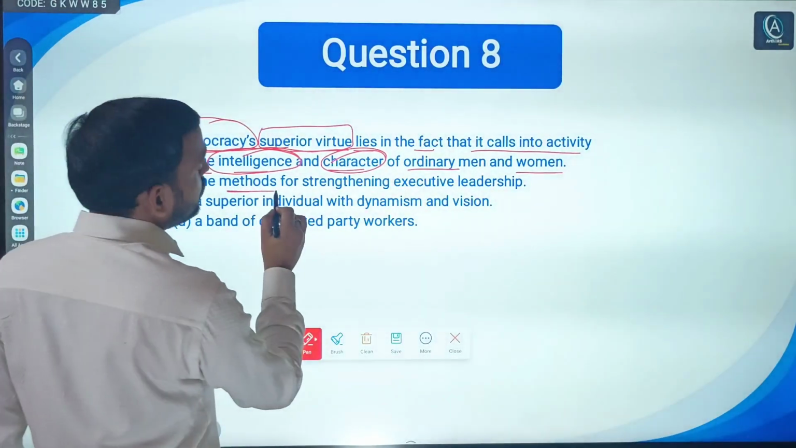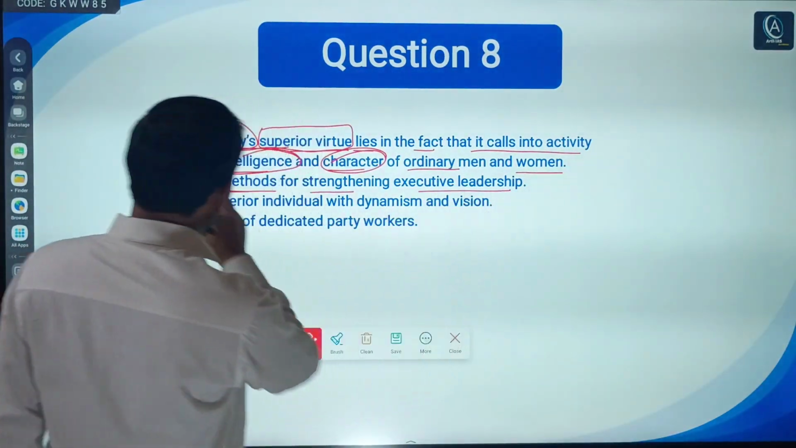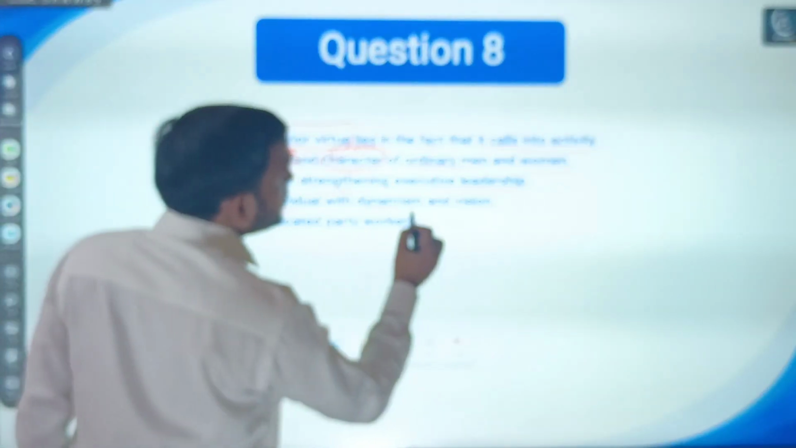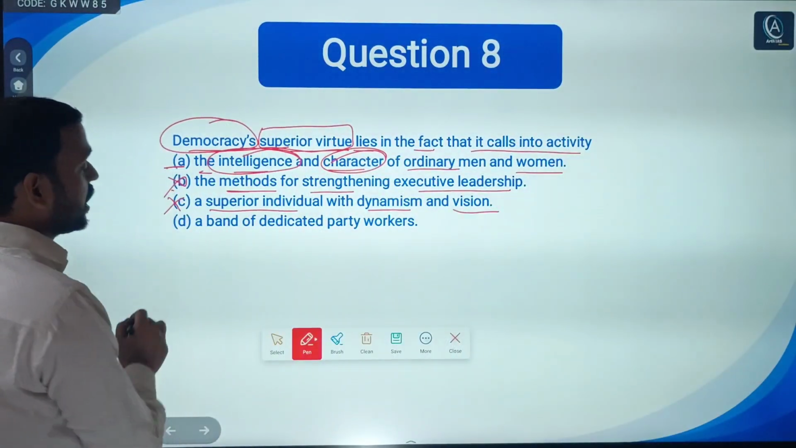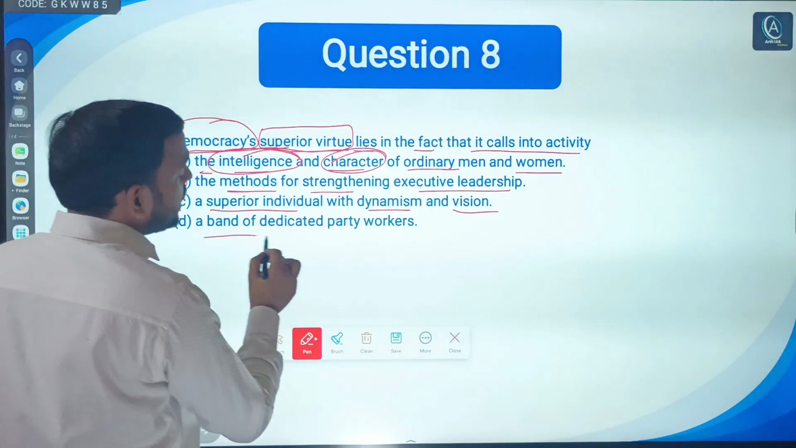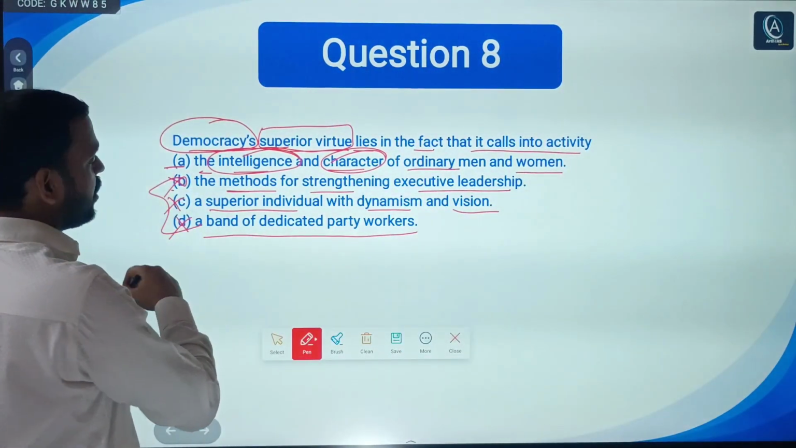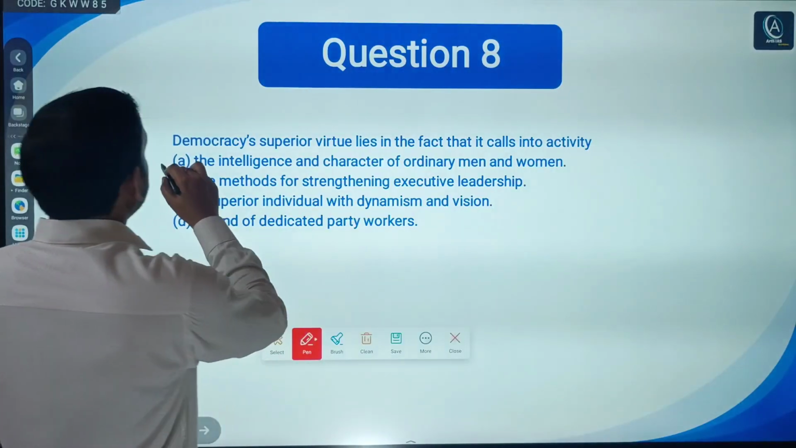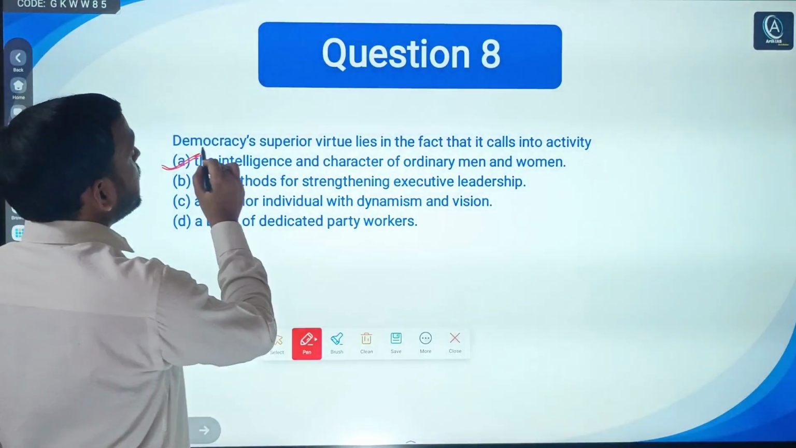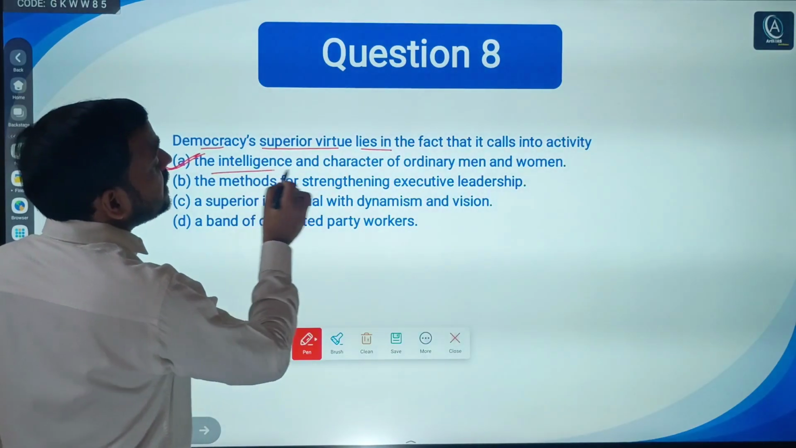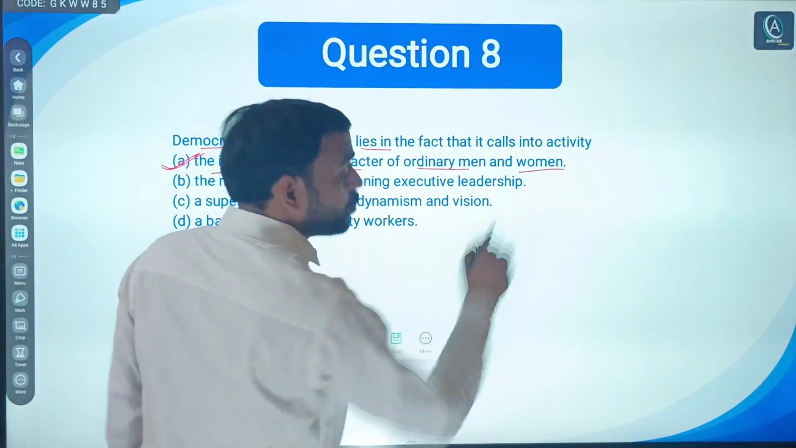Second, the methods for strengthening executive leadership. No. Third, a superior individual with dynamism and vision. No. D, a band of dedicated party workers. No. No meaning for democracy of all this. So A is the right answer. Democracy's superior virtue lies in the intelligence and character of ordinary man and woman.